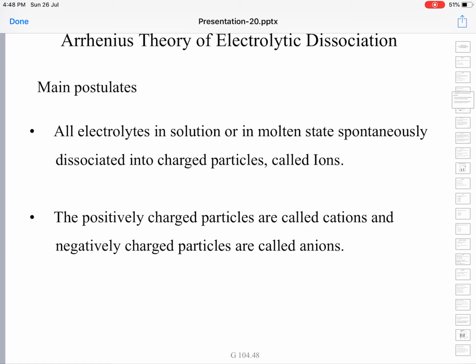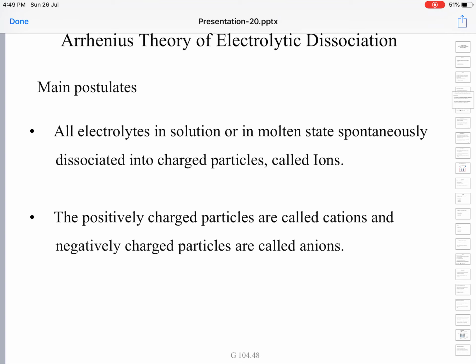Main postulates: all electrolytes in solution or in molten state spontaneously dissociate into charged particles called ions. Say any electrolyte you take, if its state is changed from solid state to liquid state by heating, or if it is dissolved in aqueous solution, it spontaneously by itself dissociates or ionizes into constituent ions.